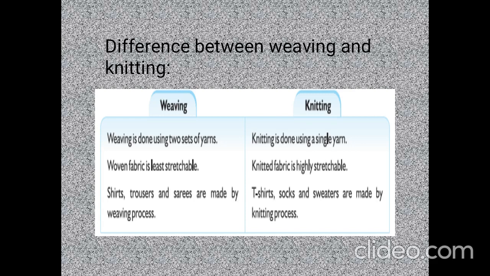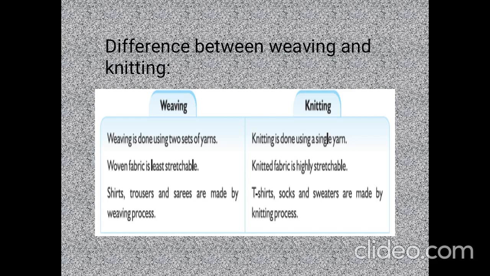The knitted fabric is highly stretchable. Children, in the case of a sweater, if you stretch it, it will stretch more. That is the meaning of this second point. Woven fabric is less stretchable, whereas knitted fabric is highly stretchable.